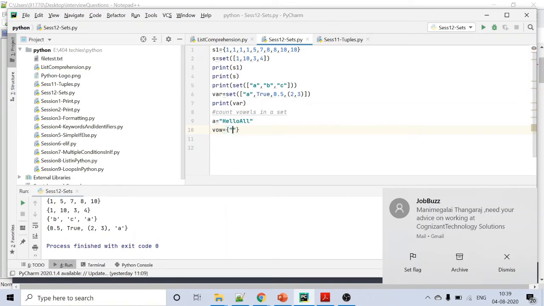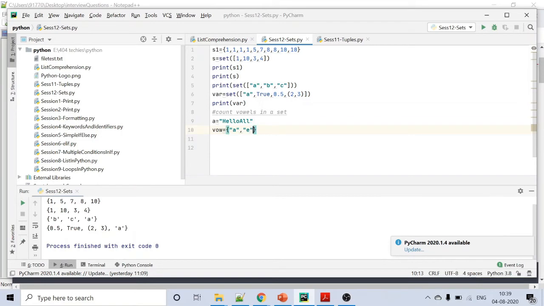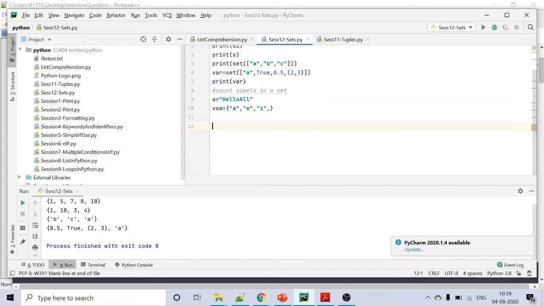In that I'm going to store all the vowels: a, e, i, o, u. So I created a new set with all the vowels.